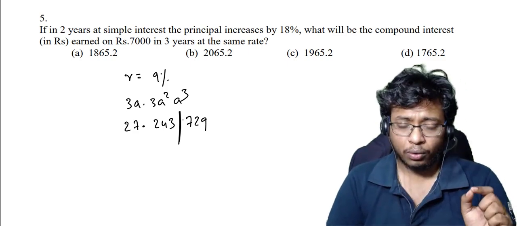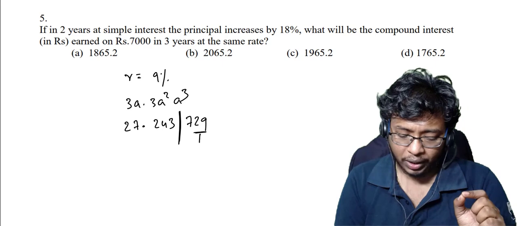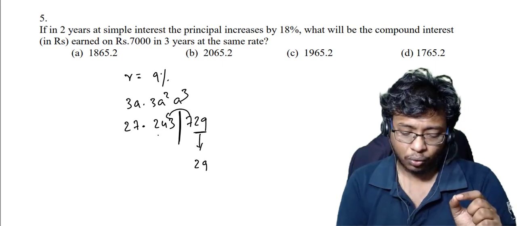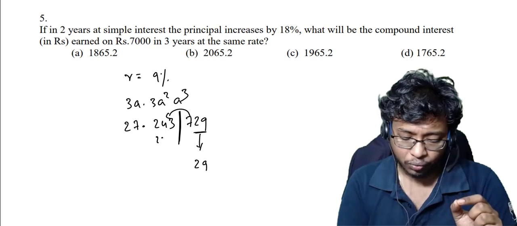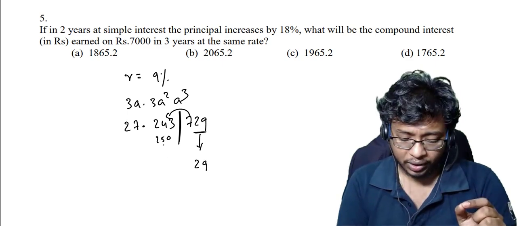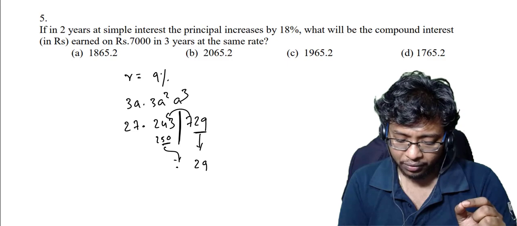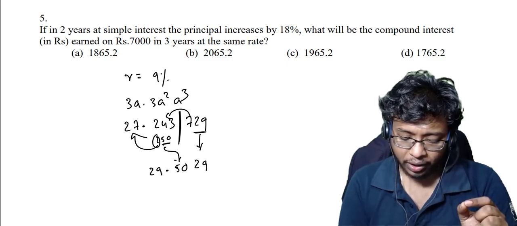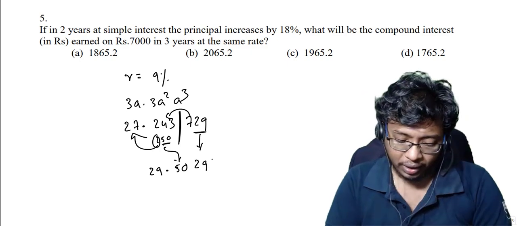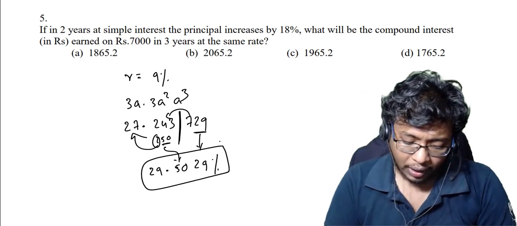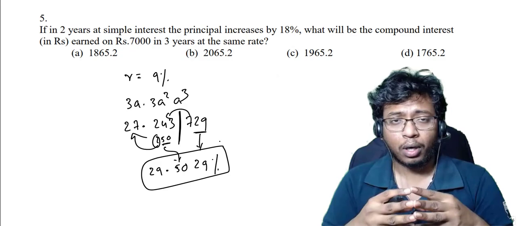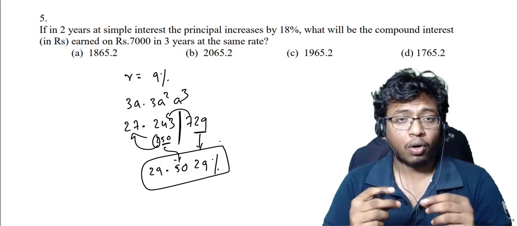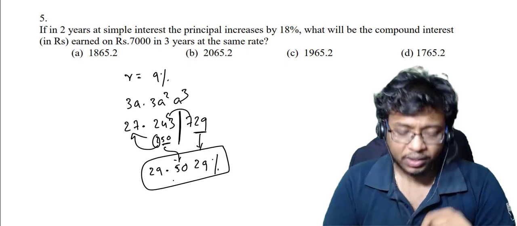So done. Now I told you to take only two digits. Take 29 here. So 29. Carry back this 7. So 243 plus 7 will be 250. Again take only 2 digits from this one. So this will be 50. Now carry this to this side, it will be 29. So 29.5029%. That means at a rate of 9% per annum, compound interest will be 29.5029% after 3 years. Now what is the meaning of this?